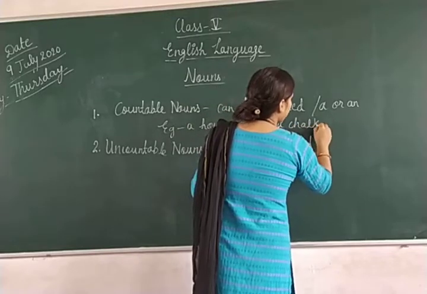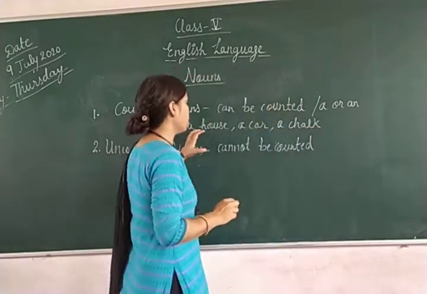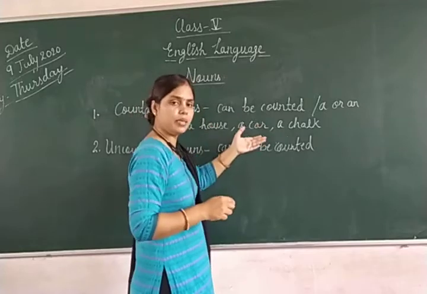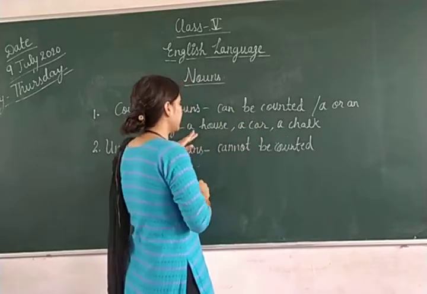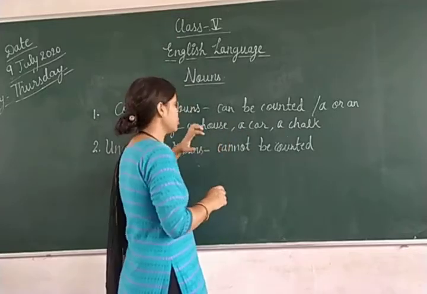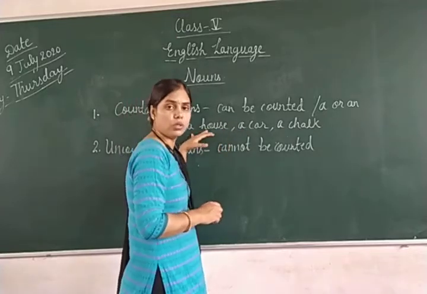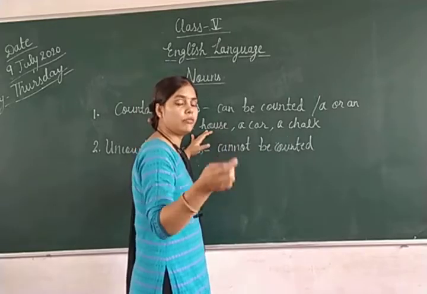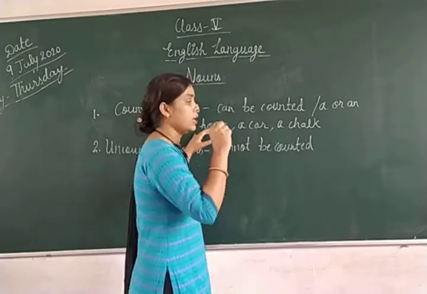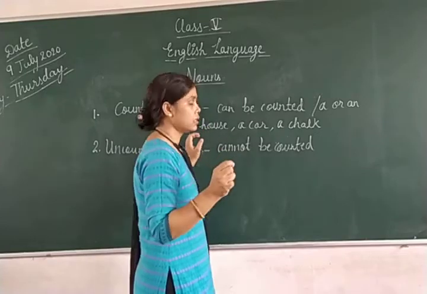If we write houses, we should not use a before houses. So in singular countable nouns only we should use a or an.